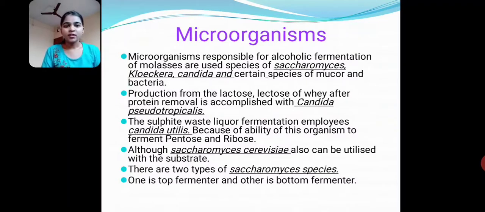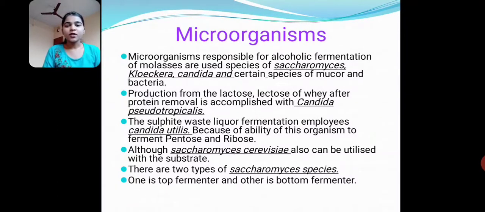Next, microorganisms. Microorganisms responsible for alcohol fermentation of molasses are species of Saccharomyces cerevisiae, Candida, certain species of Mucor, and bacteria. Candida pseudotropicalis is also used for the production of alcohol from lactose. The sulfite waste liquor fermentation uses Candida utilis because these organisms have the ability to ferment pentose and ribose. Although Saccharomyces cerevisiae can also be utilized with this substrate.